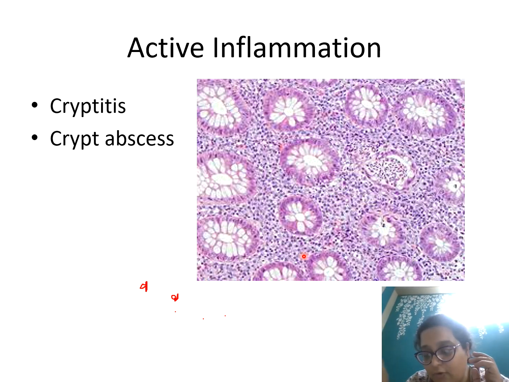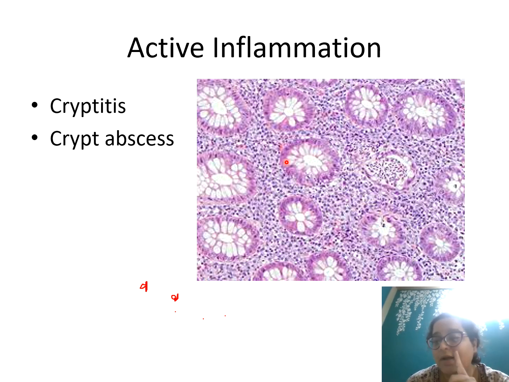This is what the Royal College or the European people say. But there is only like 80-83% concordance on this. The 15 to 20% of the pathologists, maybe the Americans, say there has to be some destruction to call it IBD. You just cannot call it IBD because neutrophils are present in the lamina, because there are other acute inflammations where neutrophils might come in the lamina. So that is one point of contention.